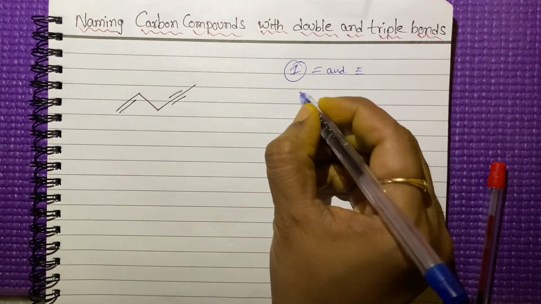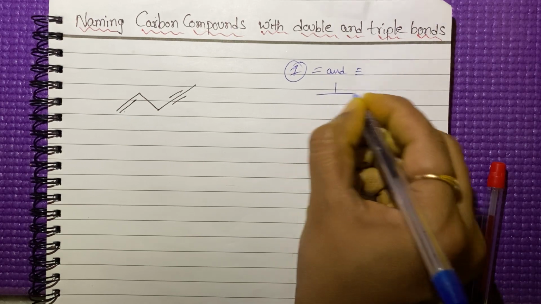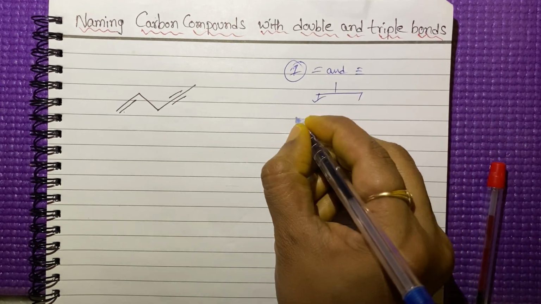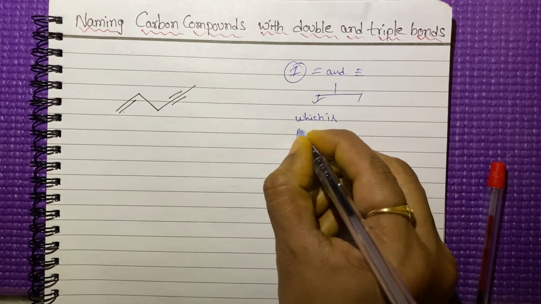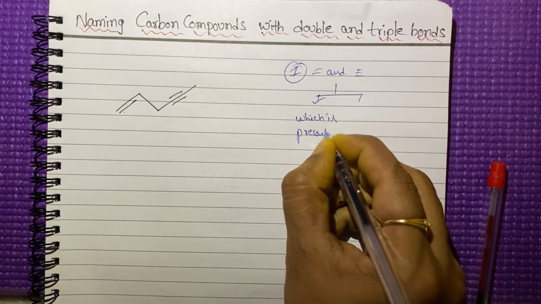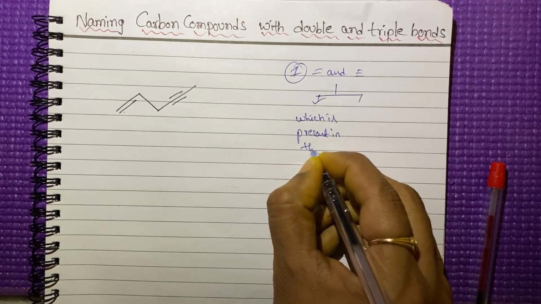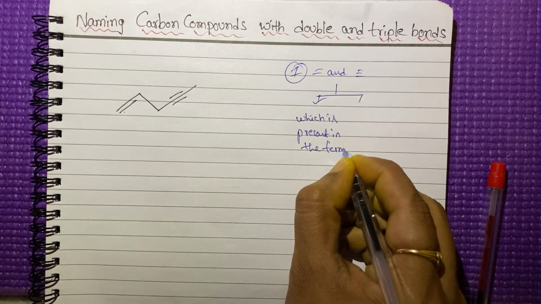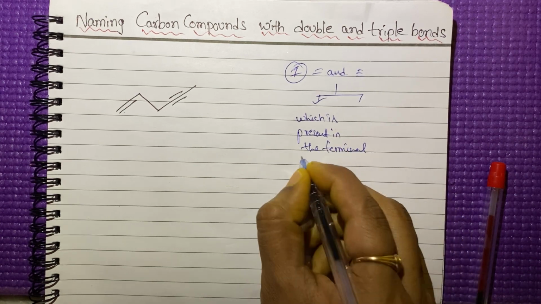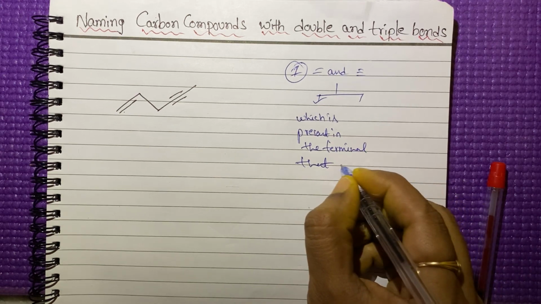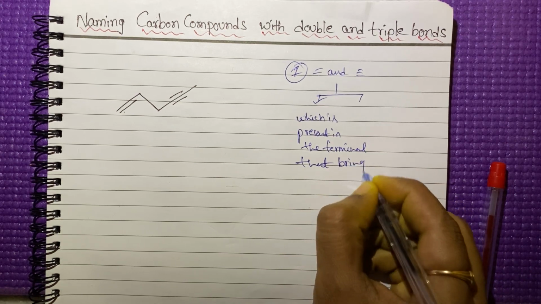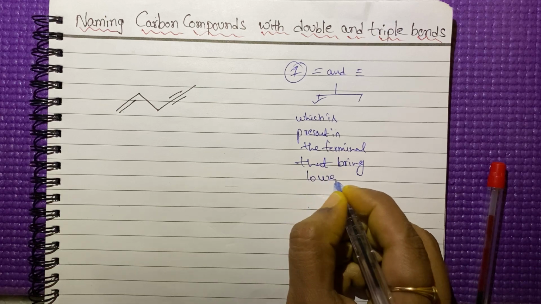The first thing: the one which is present in the terminal, that brings the lowest number. Okay, that is one rule.